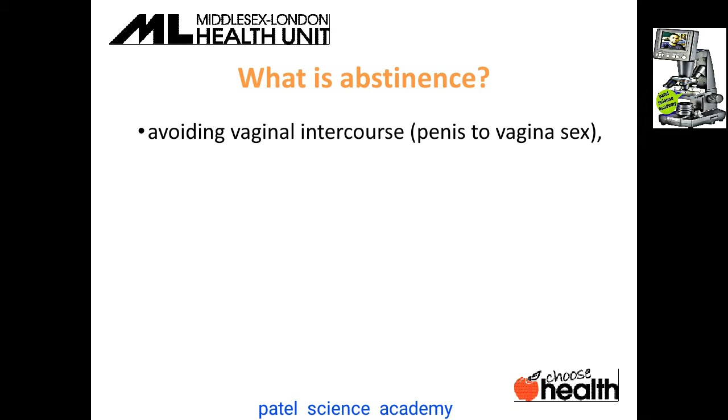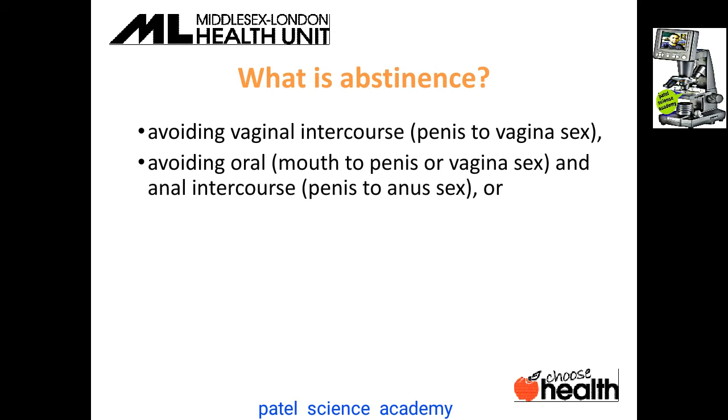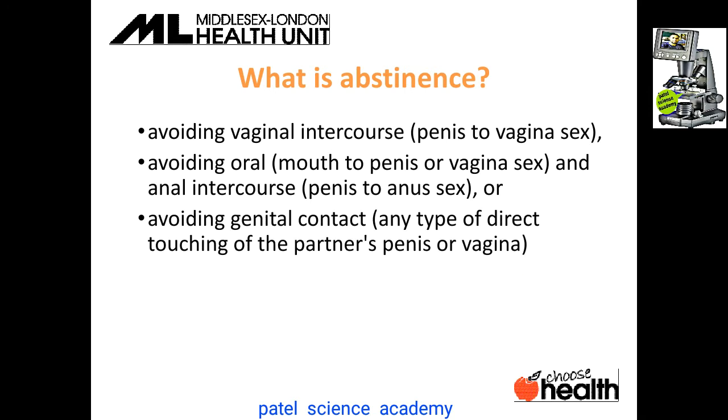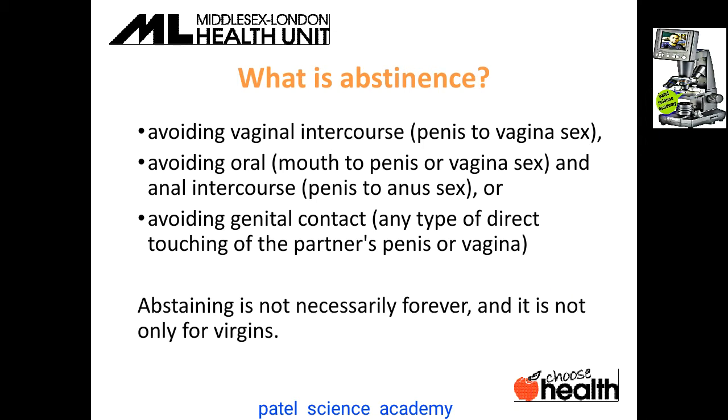It also means avoiding oral sex, mouth to penis or vagina, and anal intercourse, penis to anus, or avoiding genital contact, any type of direct touching of the partner's penis or vagina. Avoiding all of that is called abstinence.